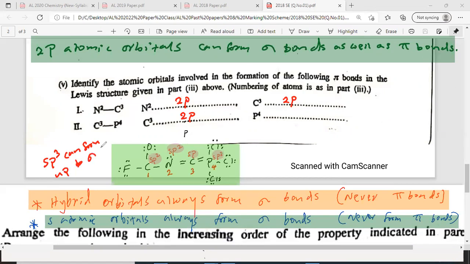Up to 4 sigma bonds. Look here: sp3 means there are 4 hybridized orbitals, so all 4 are sigma around phosphorus. There are four sp3 hybrid orbitals, all at the same level.